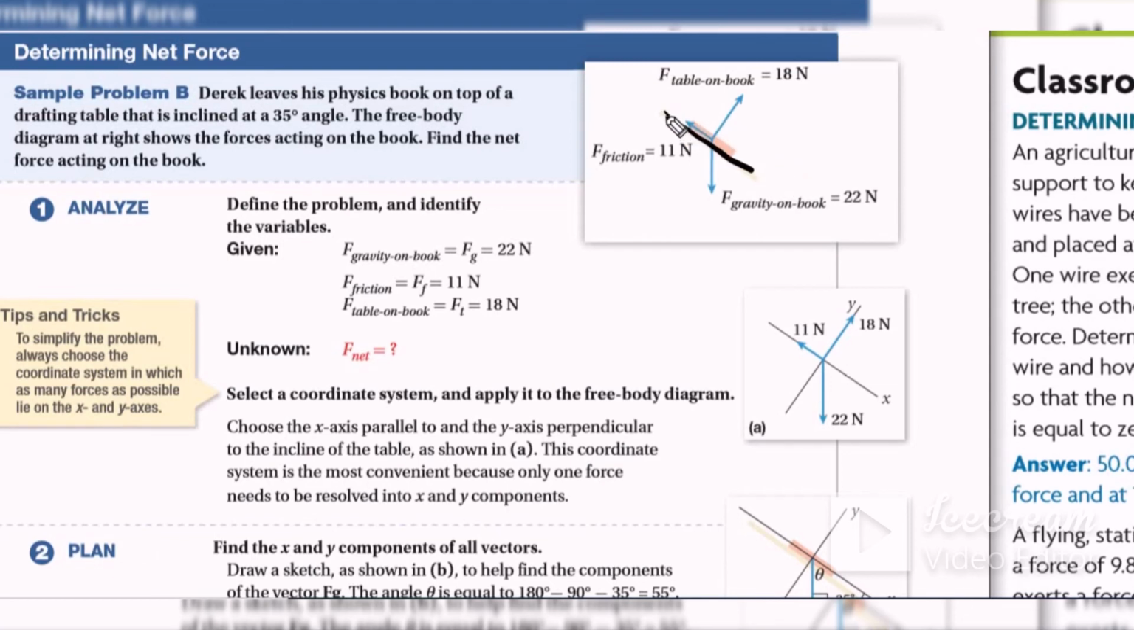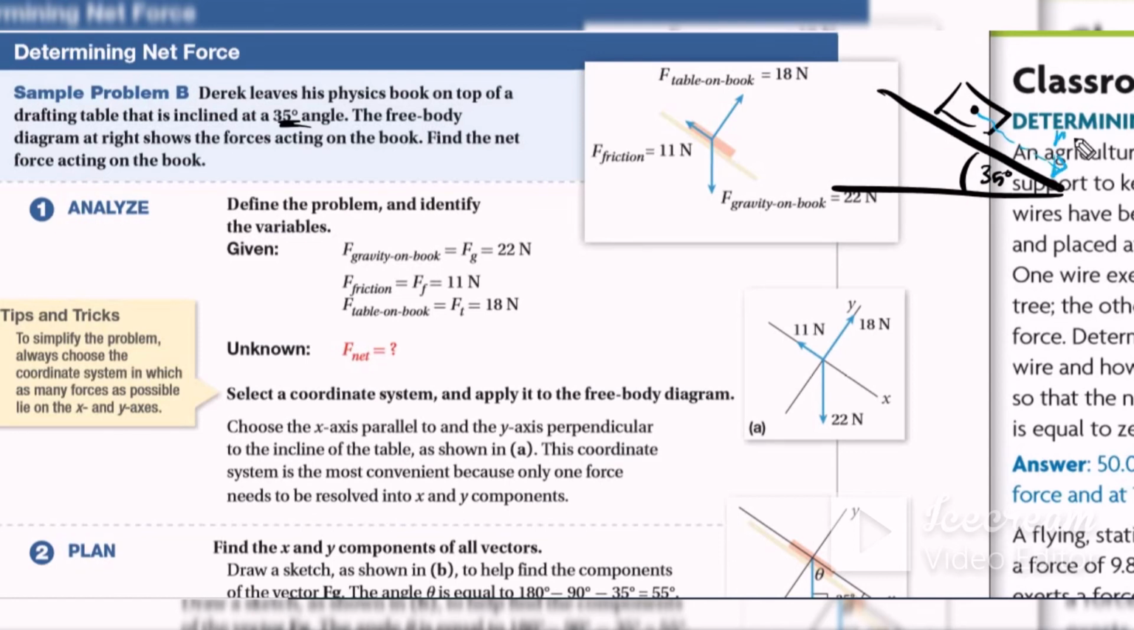Okay, now let's draw the free body diagram for this one. This table angle here is the 35 degree angle. I will make it bigger like that. That is the 35 degree angle of this table, and the book will slide down. That is the free body diagram for this book. Now the book will move like that.